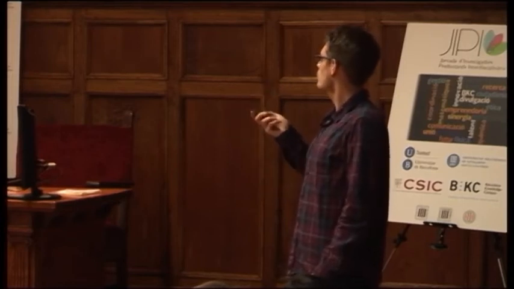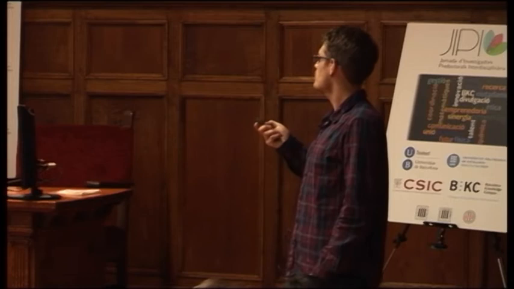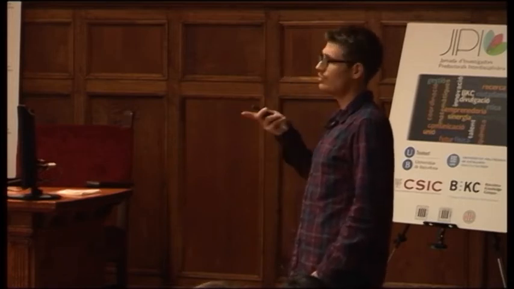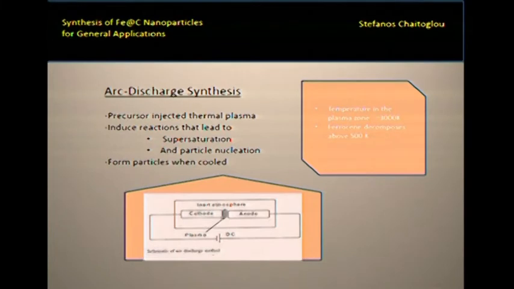What we are using here is the arc discharge synthesis. The basic concept of it is very simple. We have two different electrodes of carbon, the cathode and the anode. We have the plasma zone, and when the ferrocene, the precursor, is injected inside the plasma zone, we have the phenomenon of supersaturation and particle nucleation.